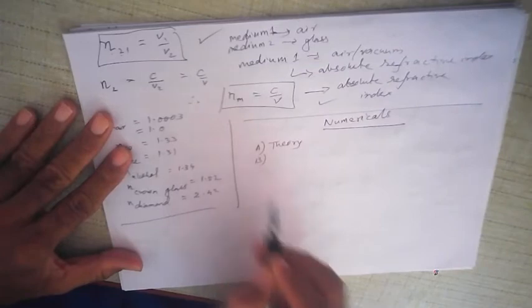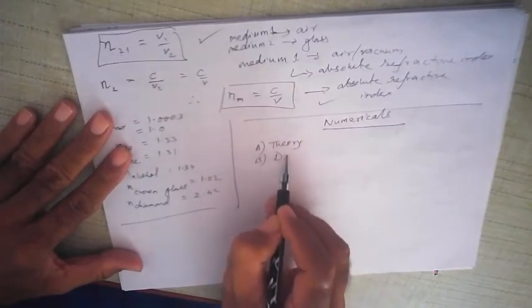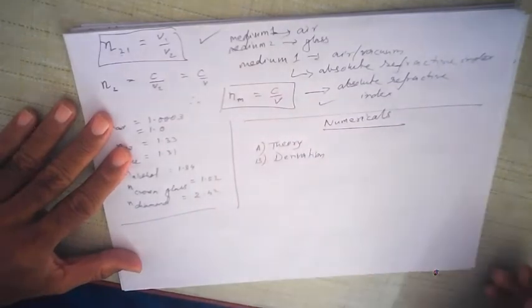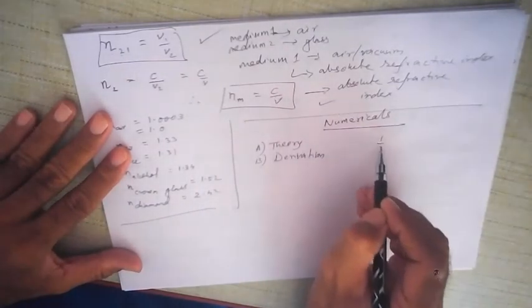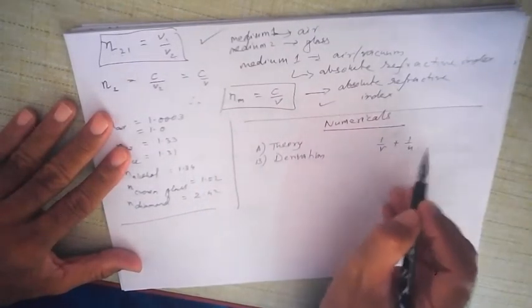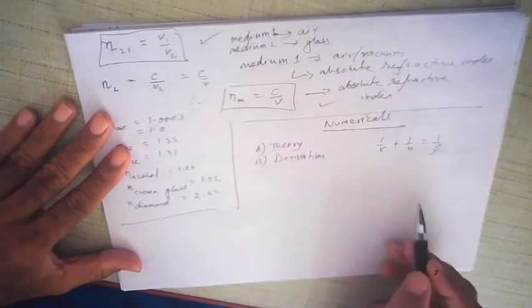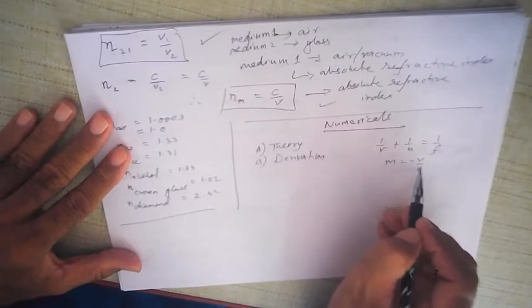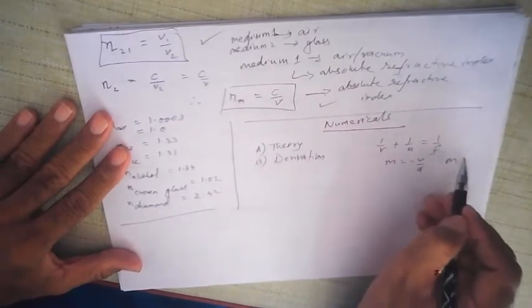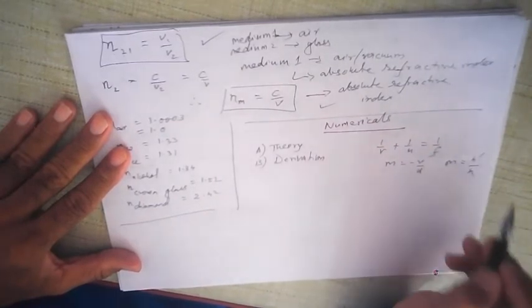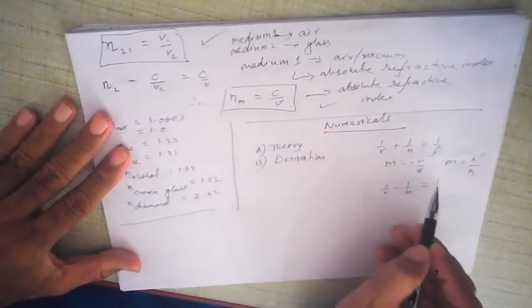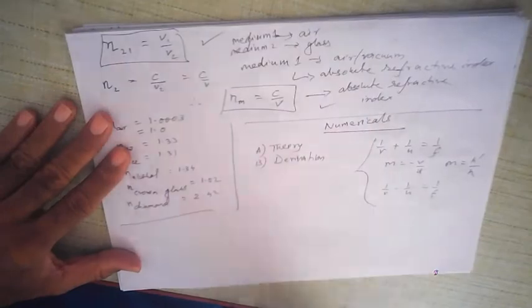The second part is always derivation. I've often talked about this: in physics, you need to understand derivations. For example, the mirror formula, 1 upon v plus 1 upon u is equal to 1 upon f, or magnification is equal to minus v upon u, or magnification is equal to h dash upon h. Lens formula, 1 upon v minus 1 upon u is equal to 1 upon f. These are all different formulas.